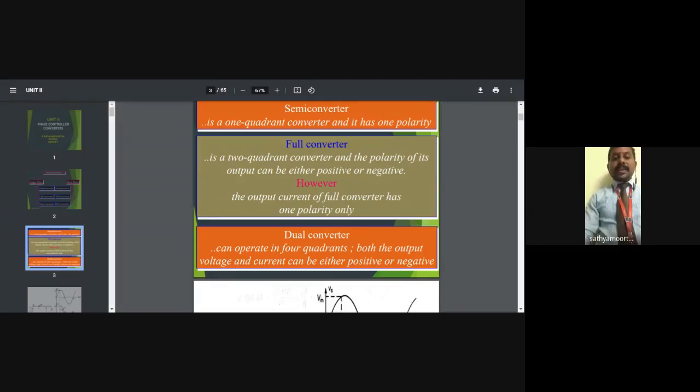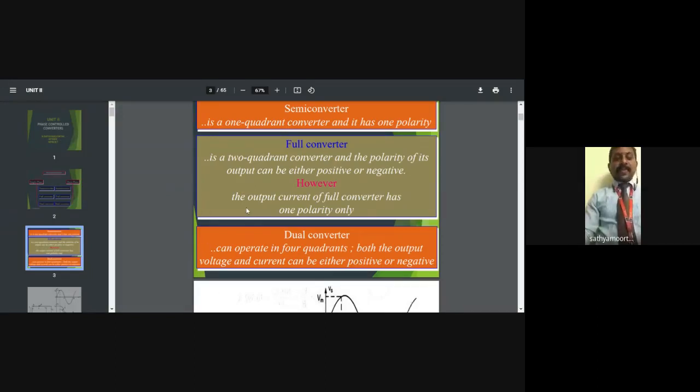Similarly, in the second and fourth quadrants we get negative power. In the second quadrant the current is positive, and in the fourth quadrant the voltage is positive, but the power is negative.